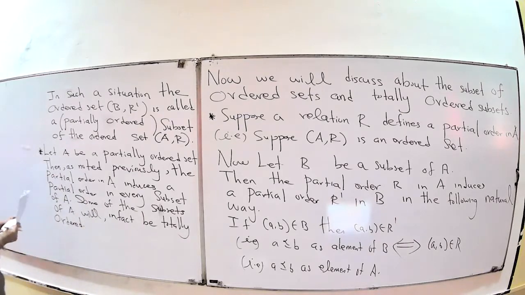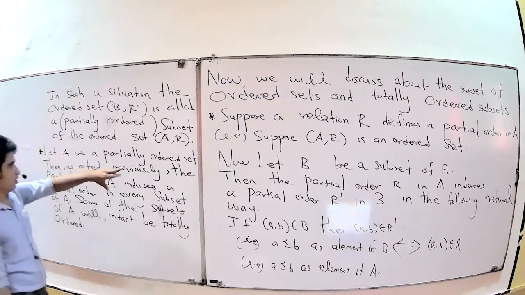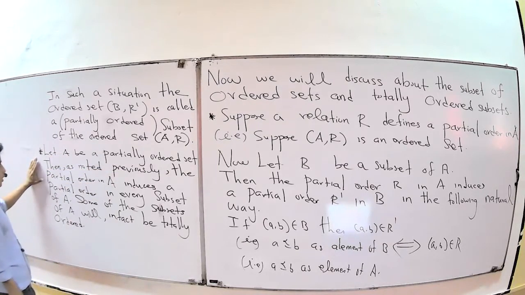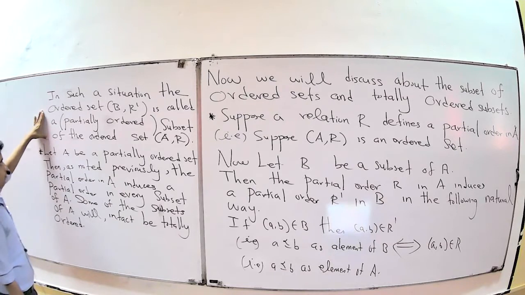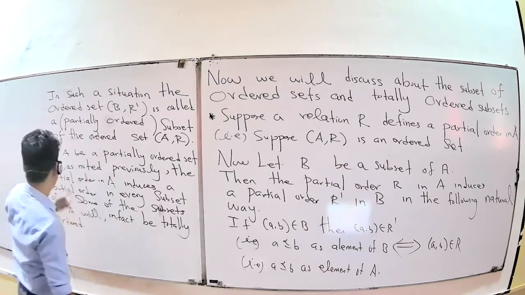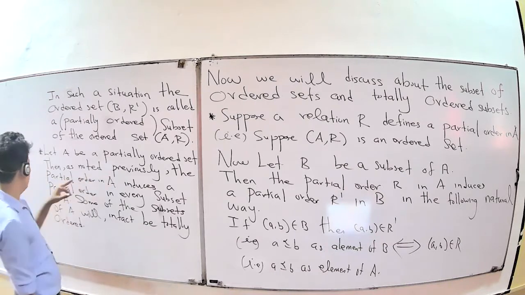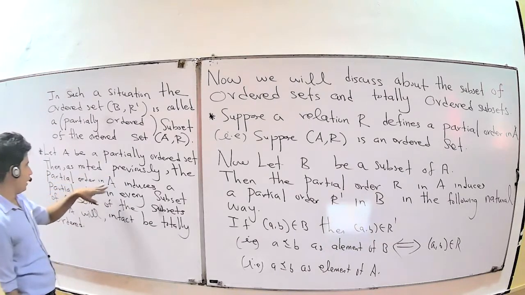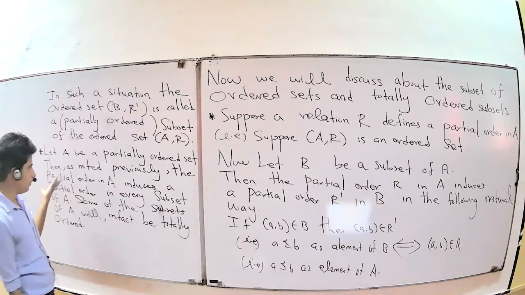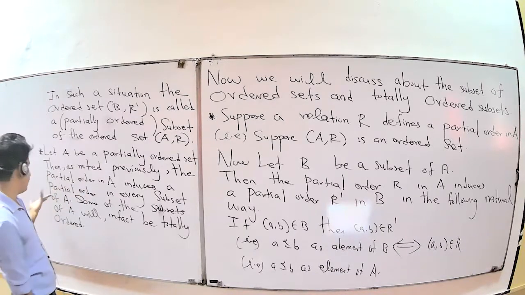That means, here A is a partially ordered set, and if B is a subset of A, then B is also a partially ordered set. But for totally ordered sets, some of the subsets of A will in fact be totally ordered.